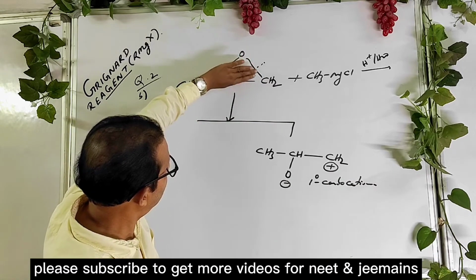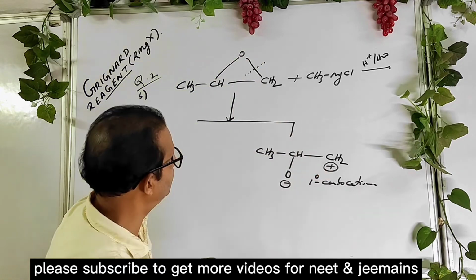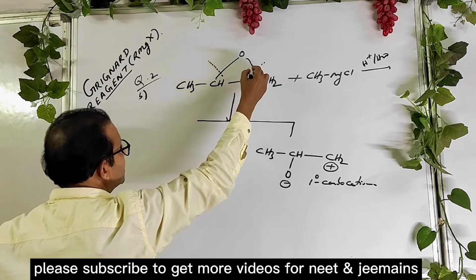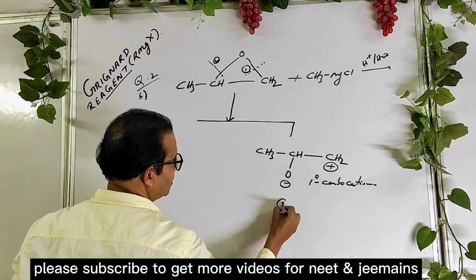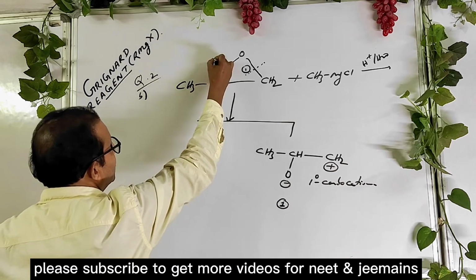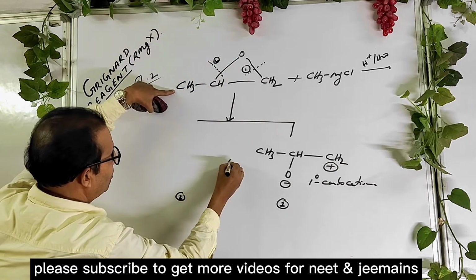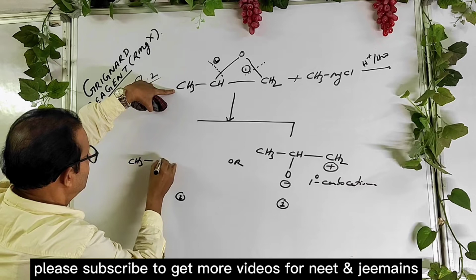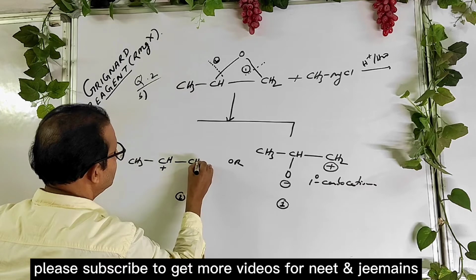So oxygen negative charge, bond breaks, carbon positive. If the cleavage occurs on this side, this is case 1, and this is case 2. If the cleavage occurs on the other side, this is the second case. So you get carbocation here, or you get carbocation here: CH3 CH positive and CH2O.